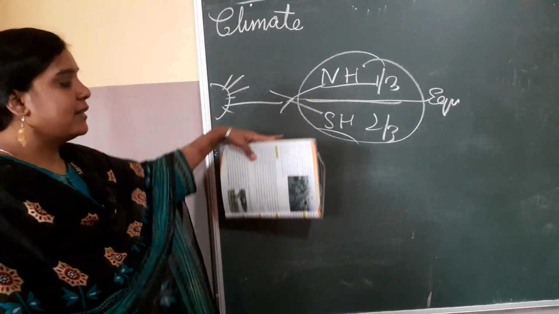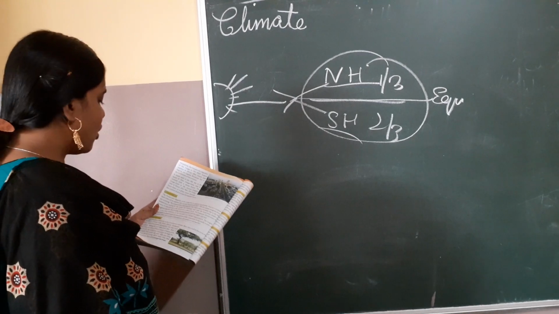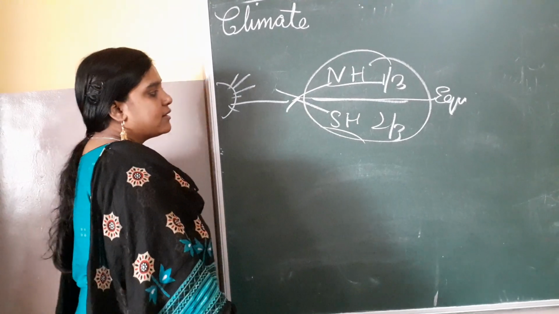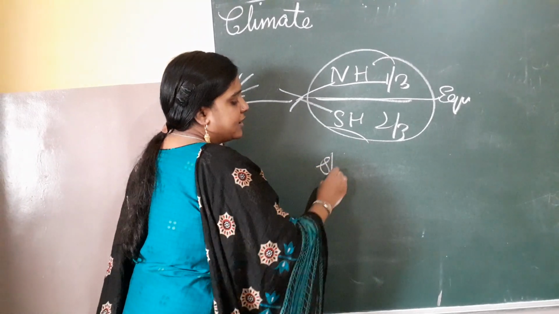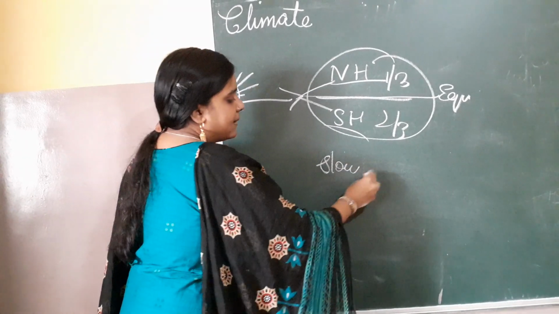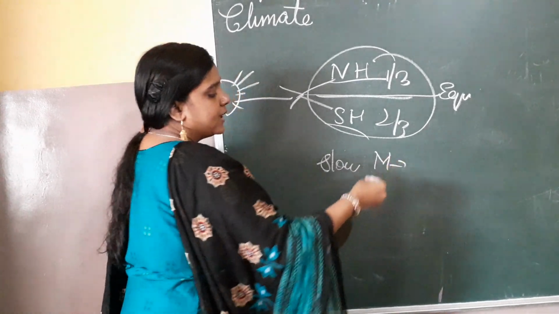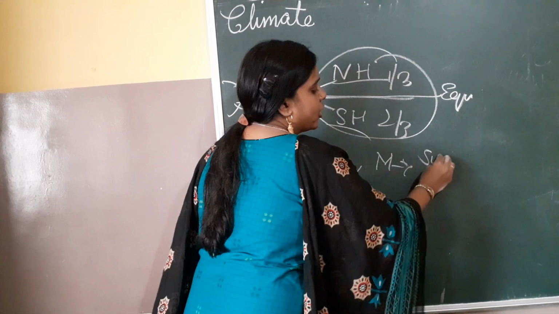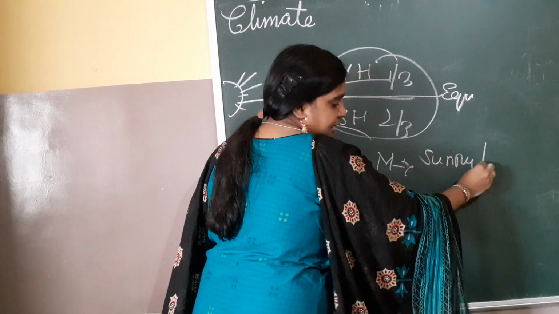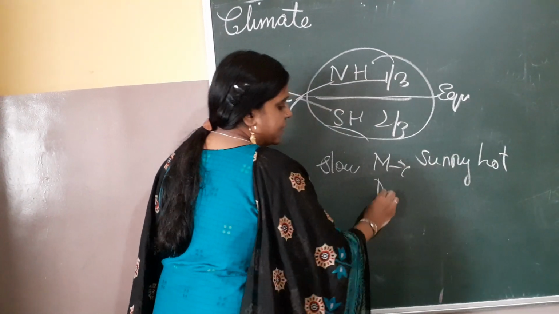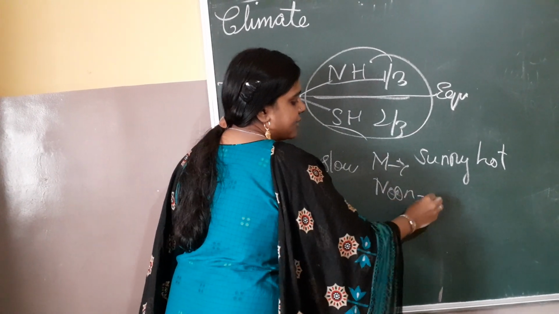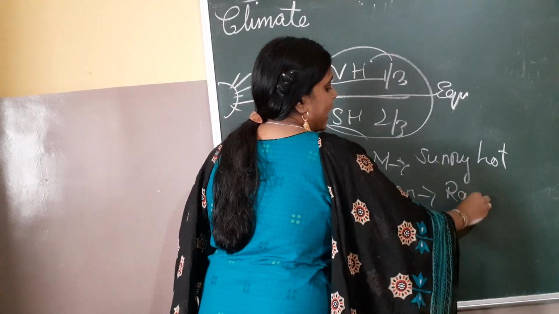Okay, since it's located on the equator, the sun rays fall directly over there, and the temperature rises steadily. Steadily means the temperature rises slowly. See, and in the morning, children, it will be sunny and hot. By the time of noon, the temperature decreases and it will be the rainy season. Why rainy season?